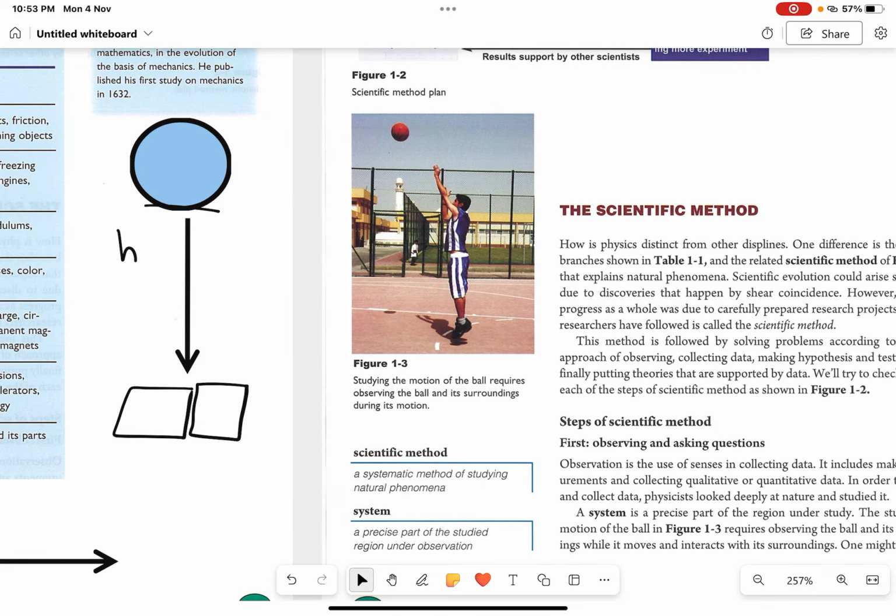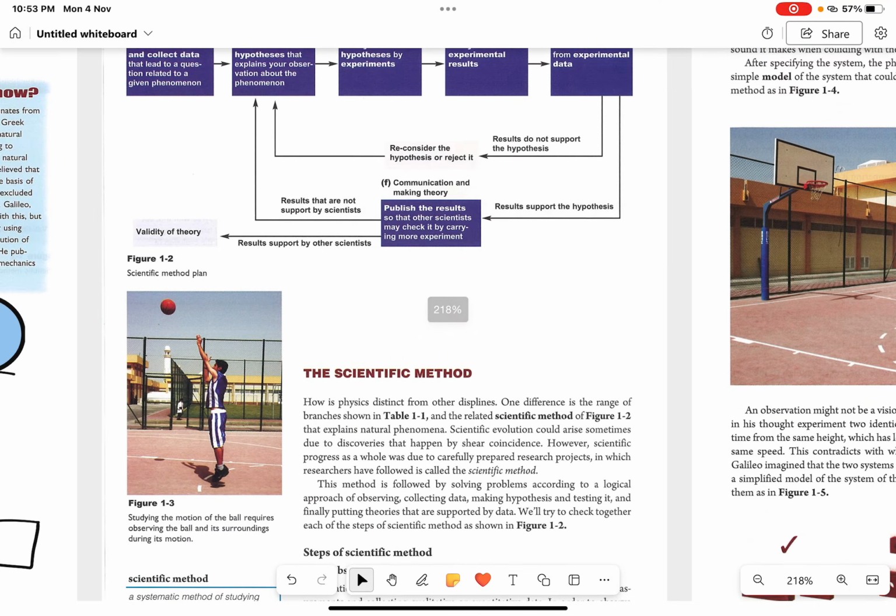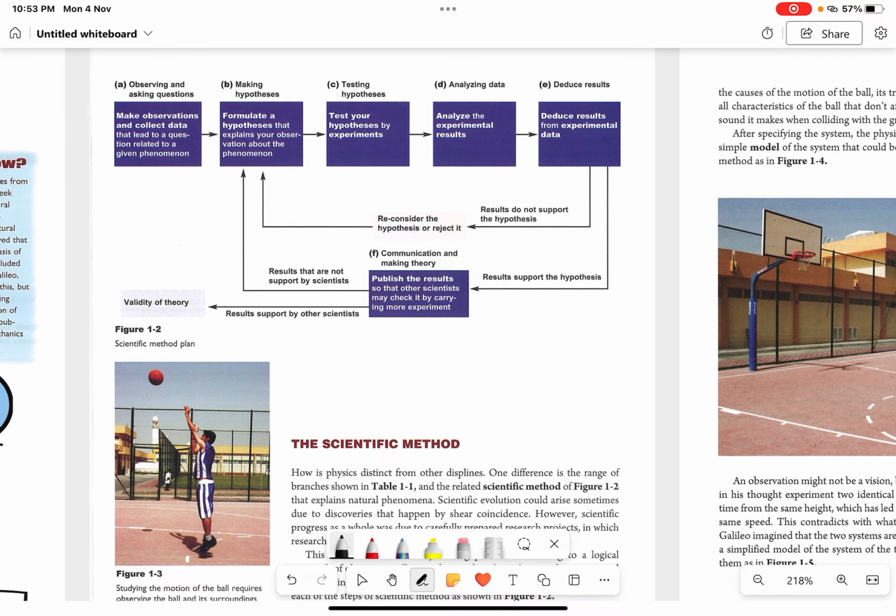Now, we have the scientific method. Before we talk about the scientific method, let me tell you that when you are having a problem with something, for example your phone or your computer, it doesn't work, there is an error, your computer shuts down without any reason, you start by checking if there is something wrong with the computer. Or if it's your phone, you start by checking if your phone is having a problem.